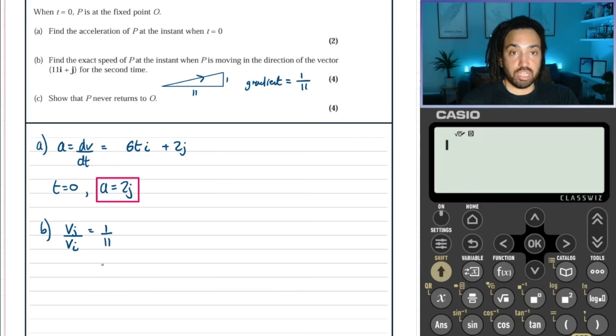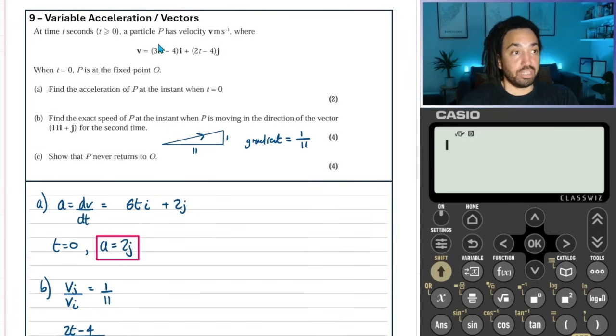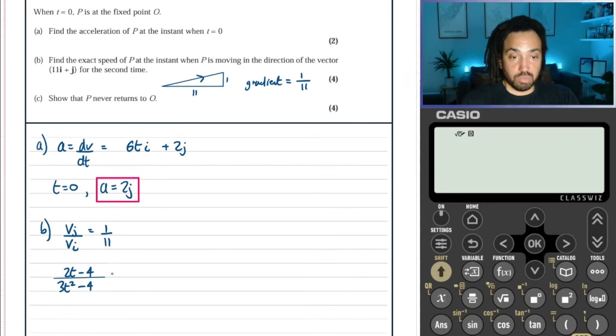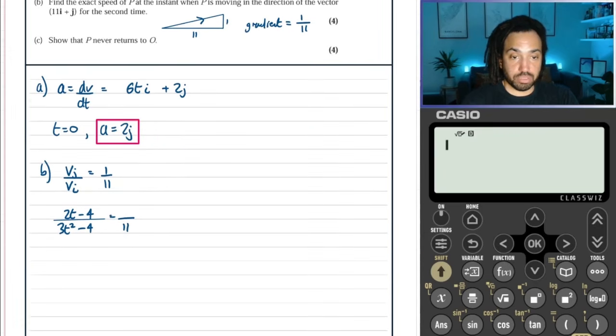Okay, so the Vj was 2t minus 4, the j component of the velocity, and the i component was 3t squared minus 4. That just comes from up here. And we want that to equal 1 over 11. So we just multiply through. We multiply up by 11 to get that denominator become 11 times bigger. And then multiplying the denominator here by 1 just gives us 3t squared minus 4.